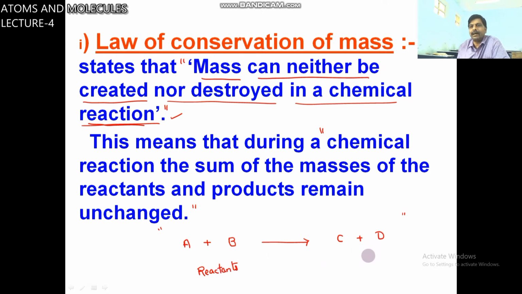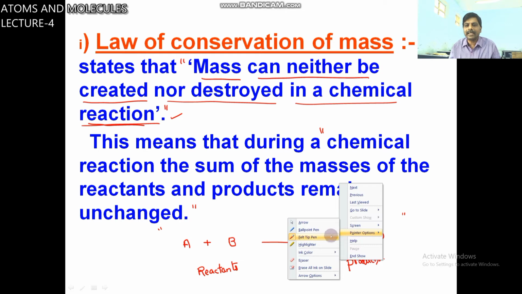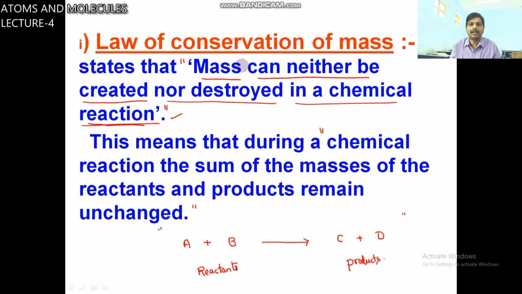C and D are formed during the chemical reaction, hence these are called products. The substances which are taken for a reaction, that means participating, are called reactants, and those formed during the reaction are called products.